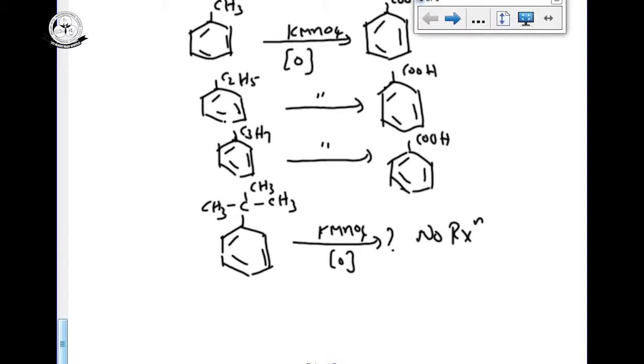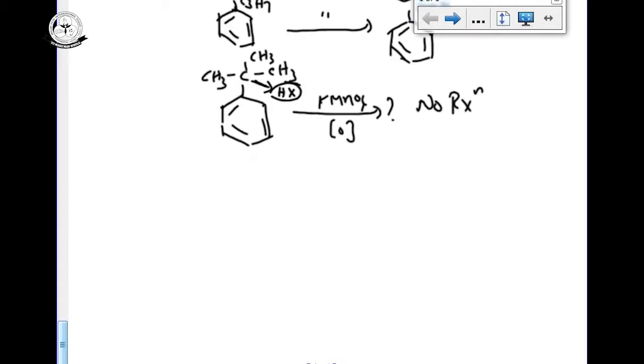Because there are no hydrogens on this carbon. So the benzene-attached carbon must contain hydrogen to give benzoic acid on oxidation with KMnO4. In the tertiary case, it does not give any other chemical reactions.